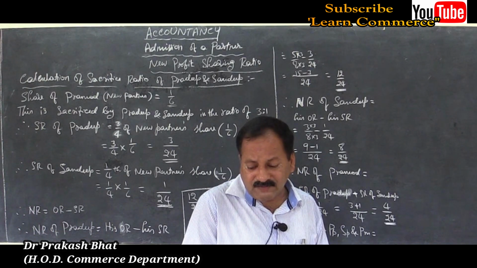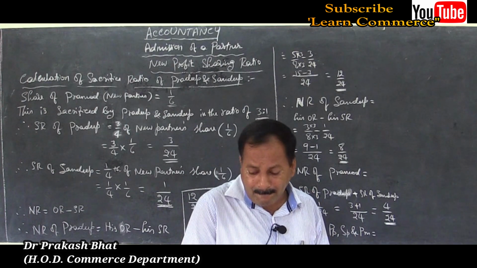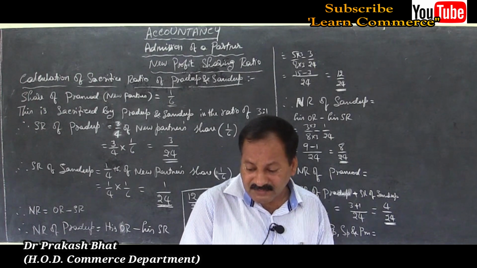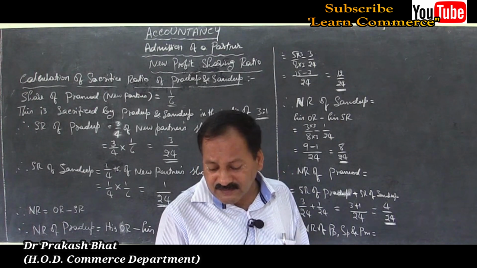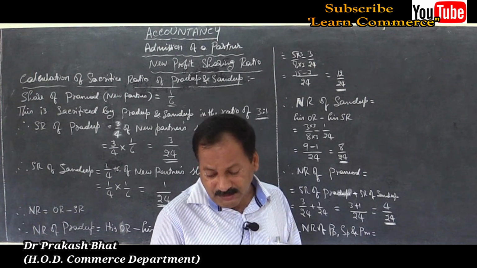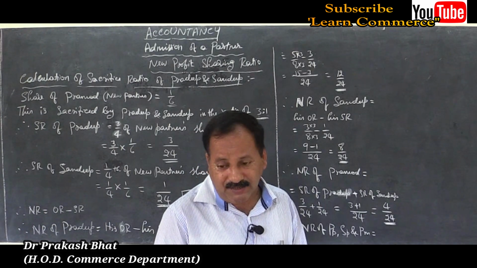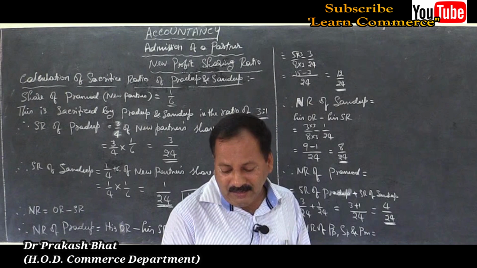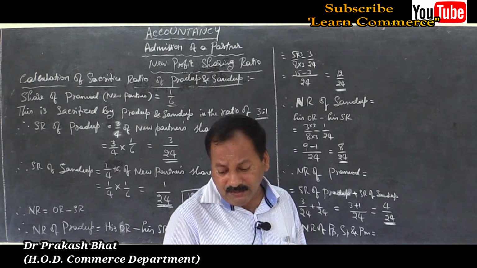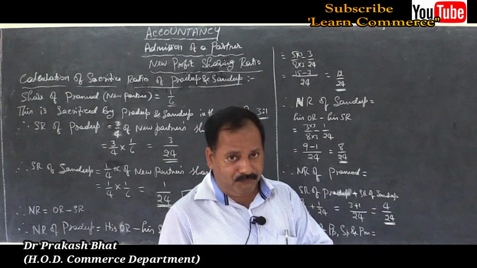I will tell you once again, what you have to do is calculate the sacrifice ratio here, because the given 1:2 is not the sacrifice ratio. They told 1/5 share is given to the new partner. Old ratio of the old partners Prakash and Akash was 2:1, that means 2 plus 1, 2/3 and 1/3. And new partner is given 1/5 share, which he acquired from Prakash and Akash in the ratio of 1:2.